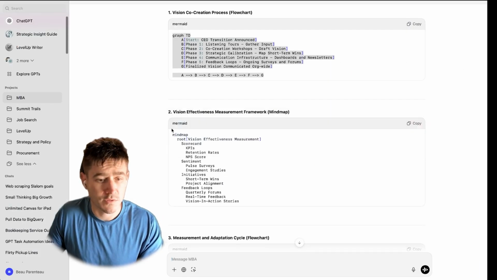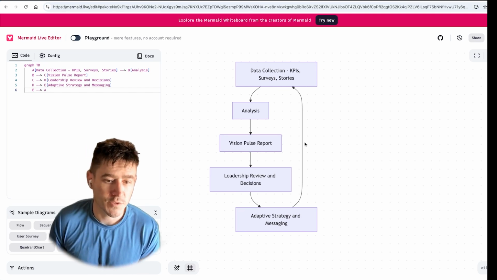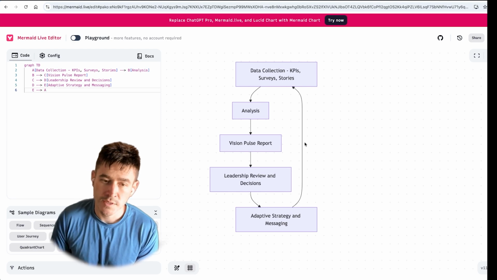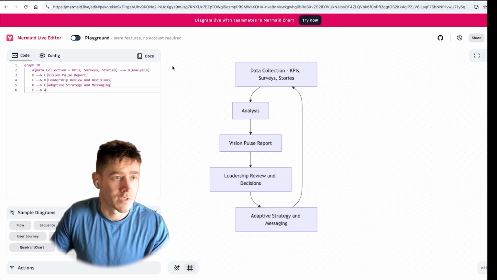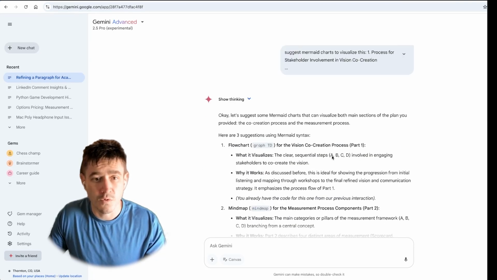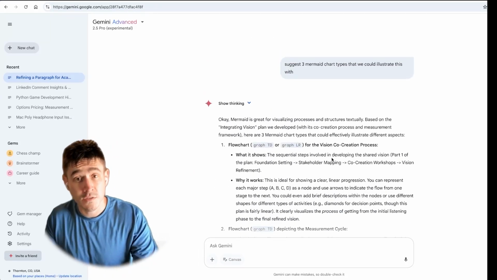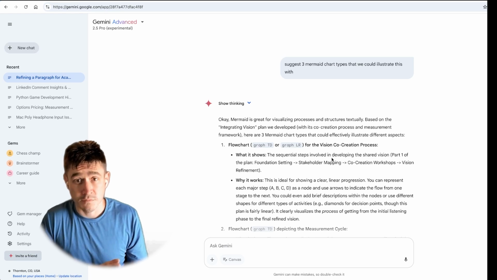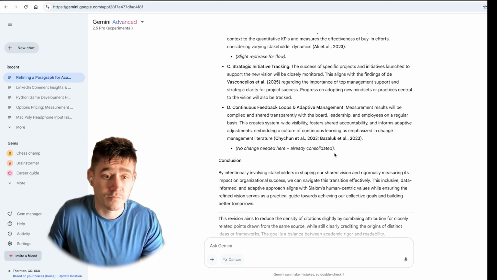See what option three looks like. Data collection, KPIs, survey stories, analysis, vision pulse report, leadership review and decisions, adaptive strategy and messaging, and then you begin again from the beginning. And it's an iterative cycle. That's what my process is for CEO transition, how we will engage with stakeholders, including employees, including shareholders, existing management team, investors. There's a process.